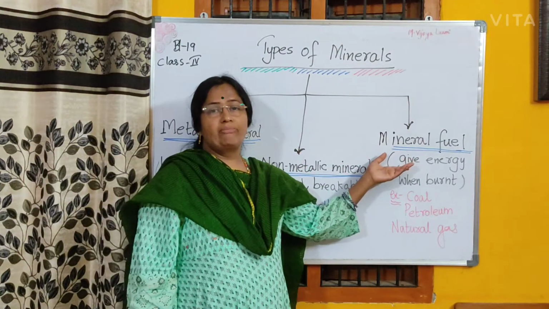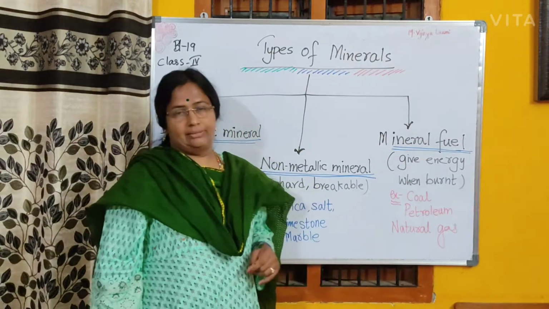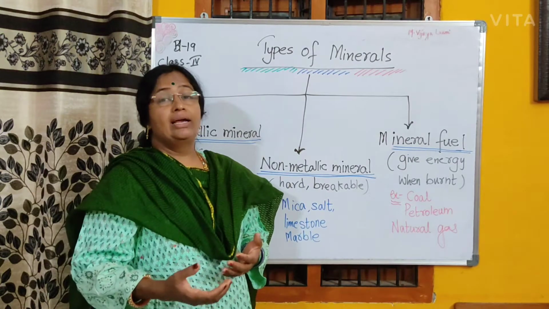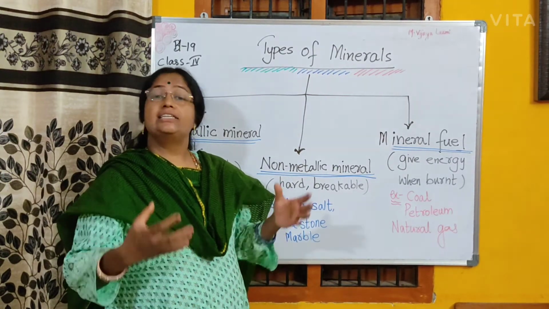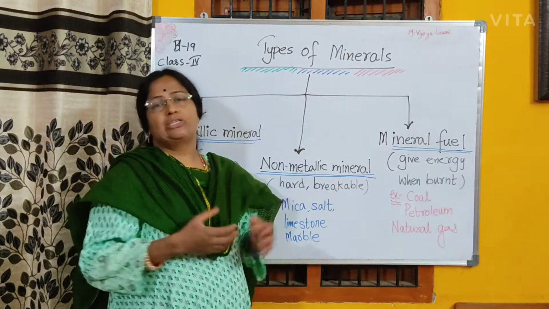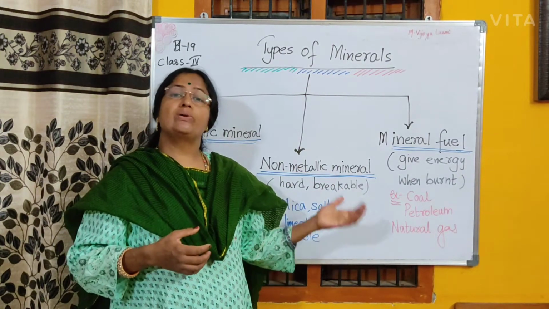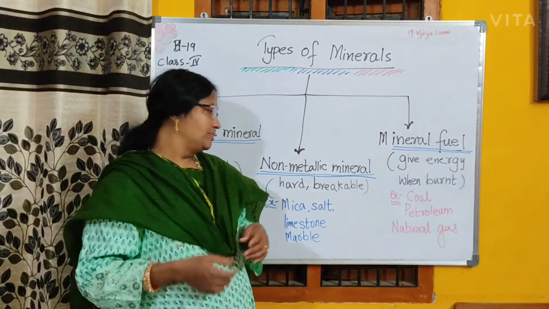The third type of minerals, mineral fuels, give energy when they are burnt. Example, coal. When you burn coal, it gives a flame. It was also used in the steam engines, and coal is also used for cooking to produce thermal energy.